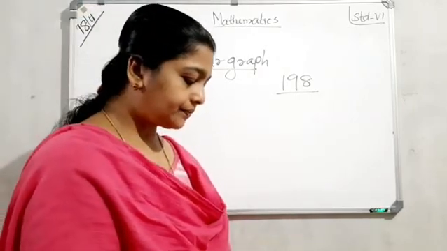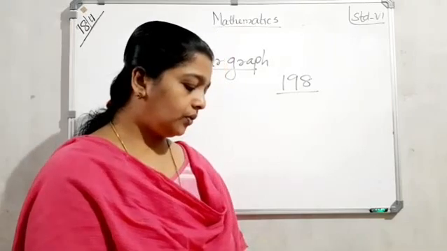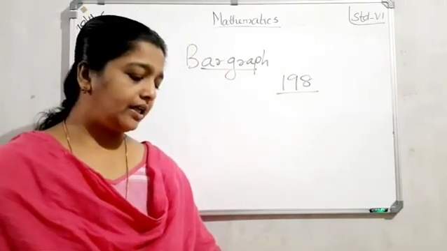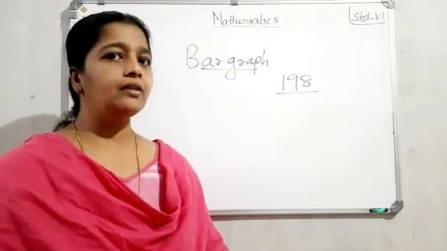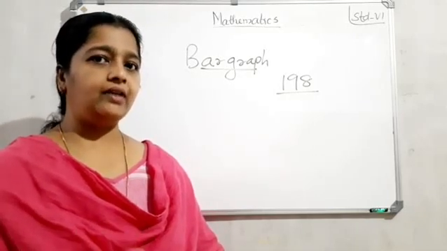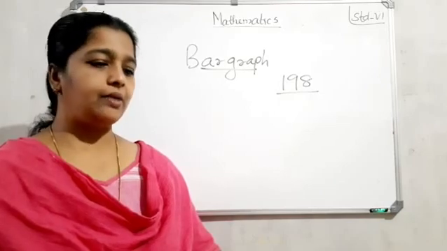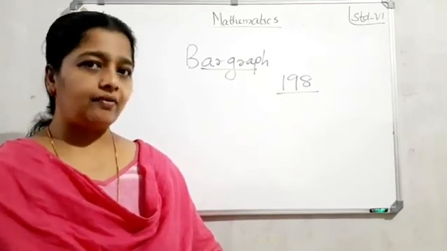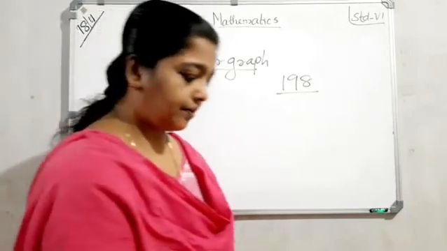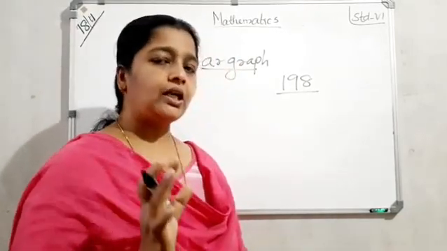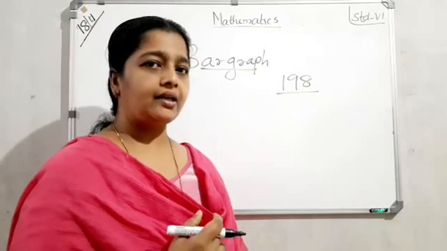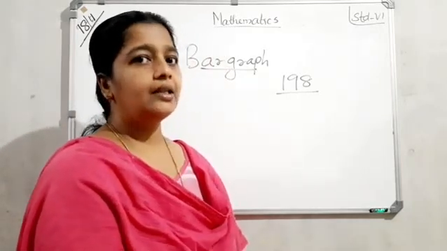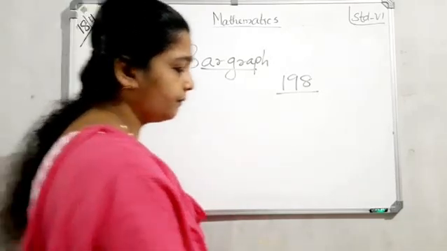So first we can study what a bar graph is. Bars of uniform width can be drawn horizontally or vertically with equal spacing between them, and the length of each bar represents the given number. Such a method of representing data is called a bar graph or bar diagram. Clear? Yes.